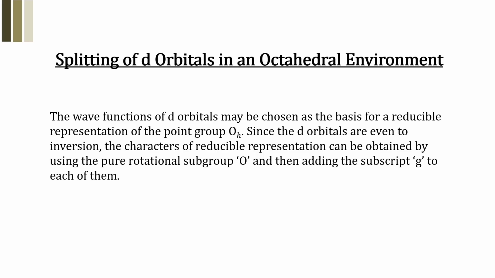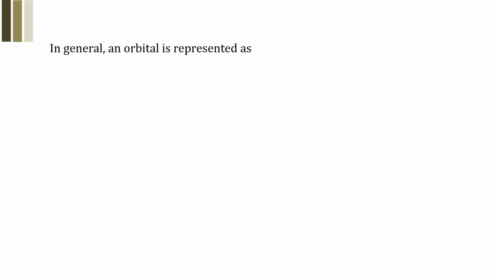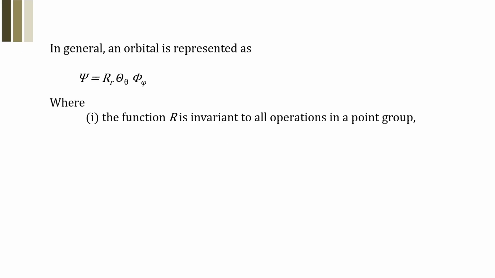So we did not take care of the entire Oh point group, because it is going to be a very lengthy and tedious job. Instead, we're talking about the subgroup which characteristically has the rotational parts. In general, an orbital, if it is represented by the Schrodinger type of wave function psi, has the radial wave function R and the functions theta and phi. The function R, that is the radial function, is invariant to all operations in a point group, so it is not to be considered.